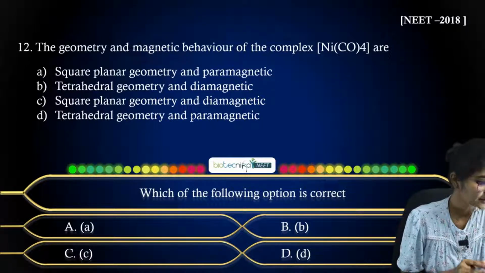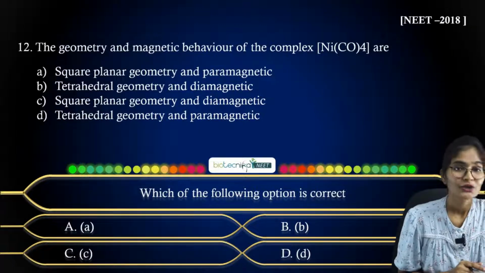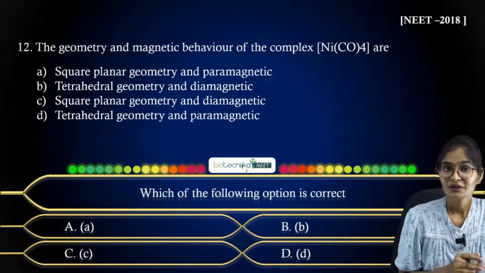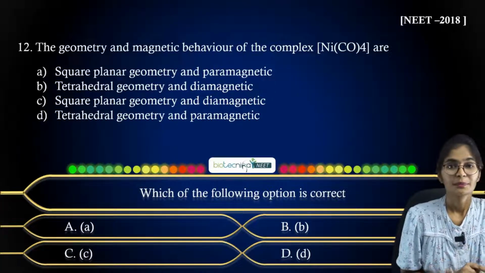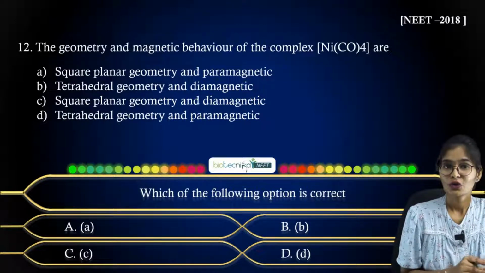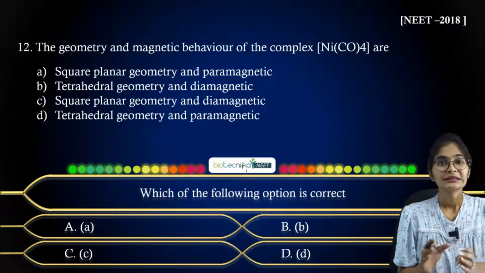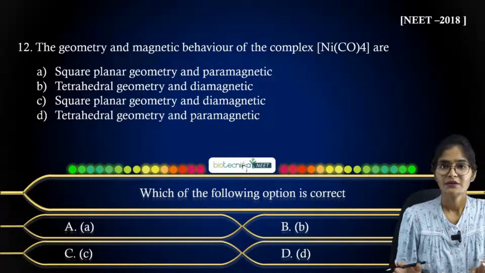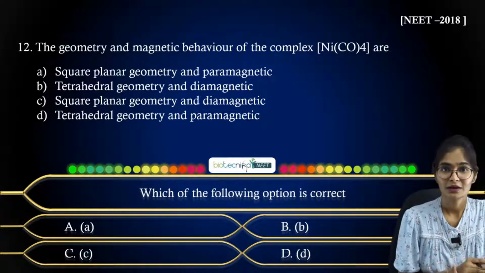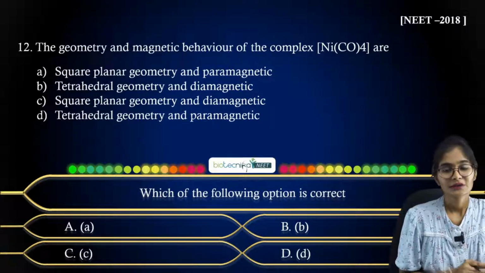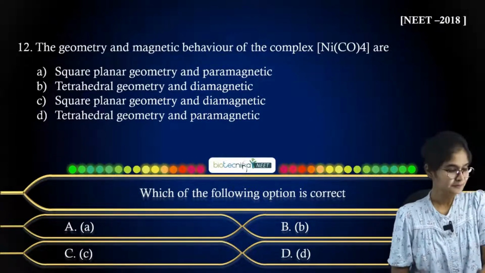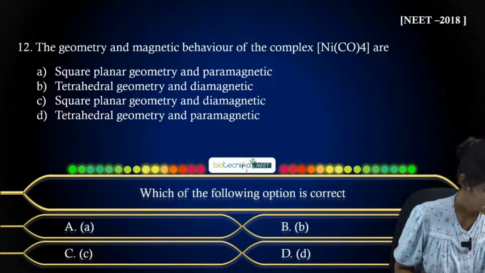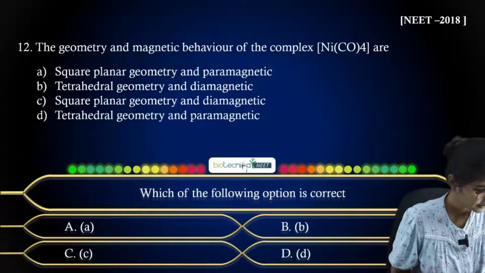Firstly, in order to answer this question, you must know the atomic number of nickel and its oxidation state, the d and s configuration, whatever you have. And particularly in coordination chemistry, for the d-block elements, at least 30 elements you have to mug up. If you know, then definitely you are going to answer this. So what answer will you get, students? Just let me wait 30 seconds.